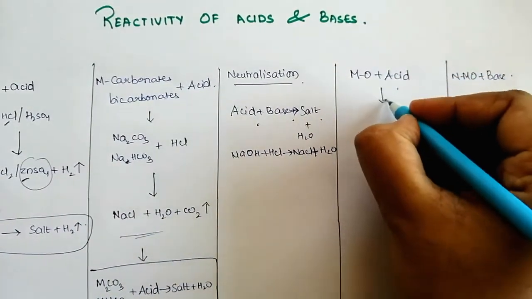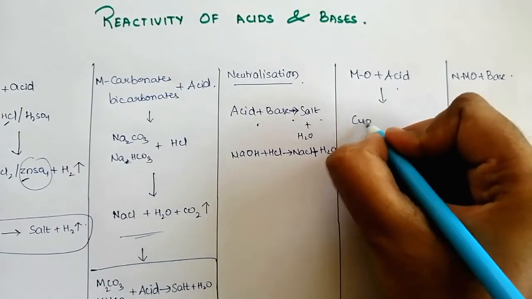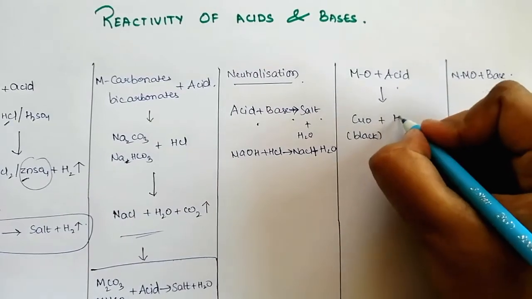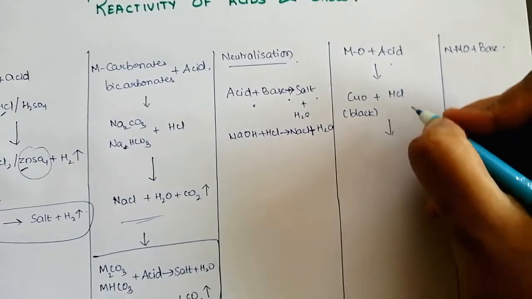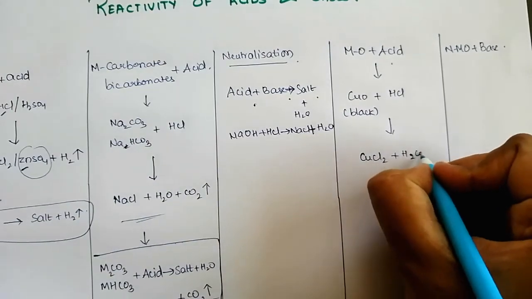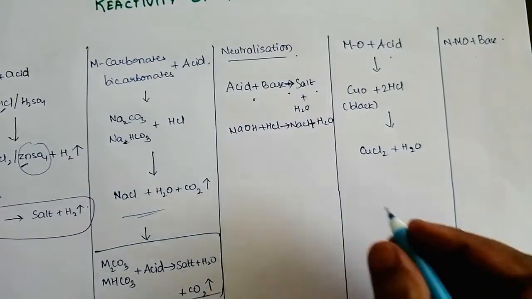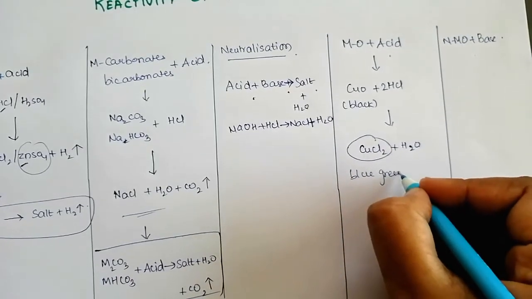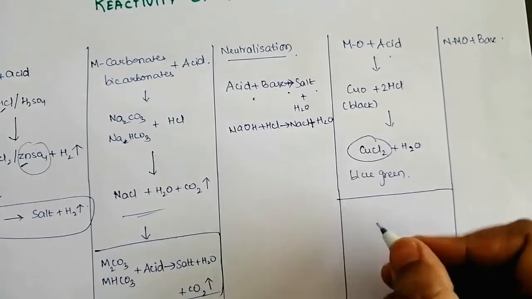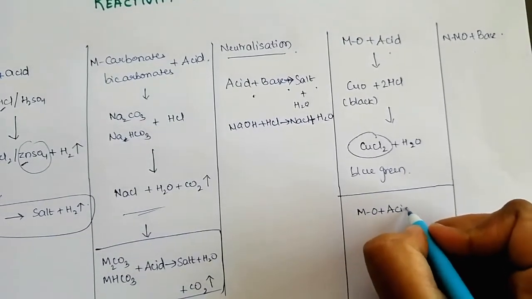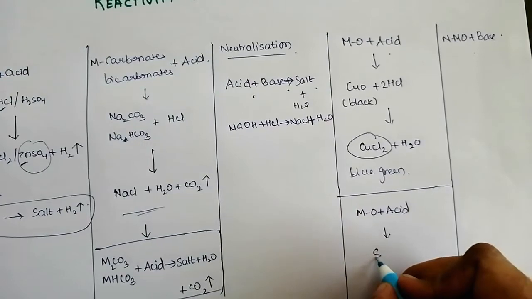Here if you consider metal oxide, example is copper oxide, which is black in color, reacts with acid like HCl, whatever we take, it is forming copper chloride CuCl2 plus H2O, balancing. This is blue green in color. Basic reaction here, main reaction is metal oxide reacts with acid to form salt.